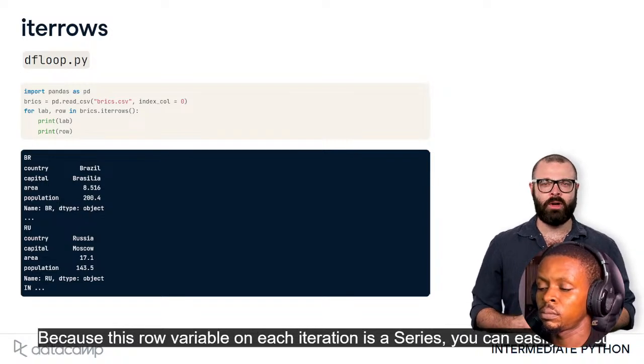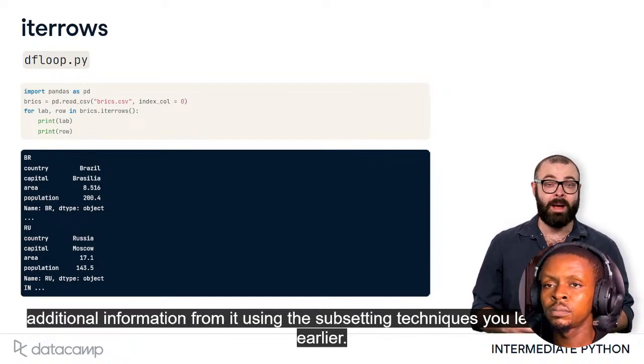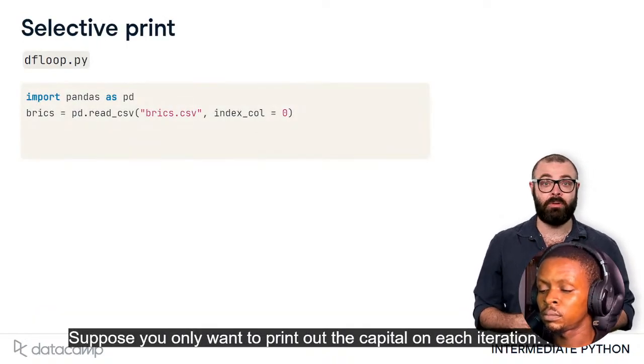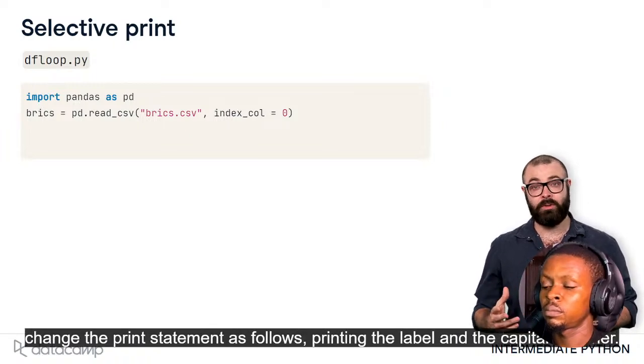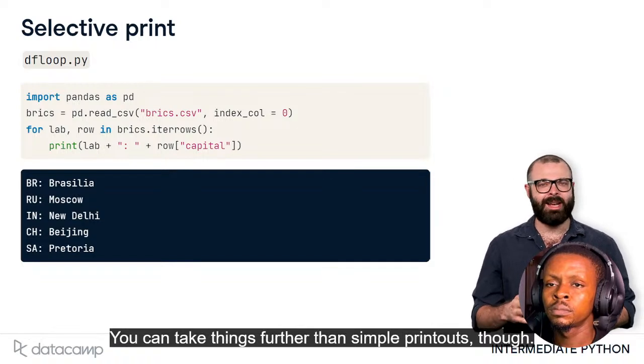Because this row variable on each iteration is a series, you can easily select additional information from it using the subsetting techniques you learned about earlier. Suppose you only want to print out the capital on each iteration. Let's change the print statement as follows, printing the label and the capital together. You can take things further than simple printouts though.